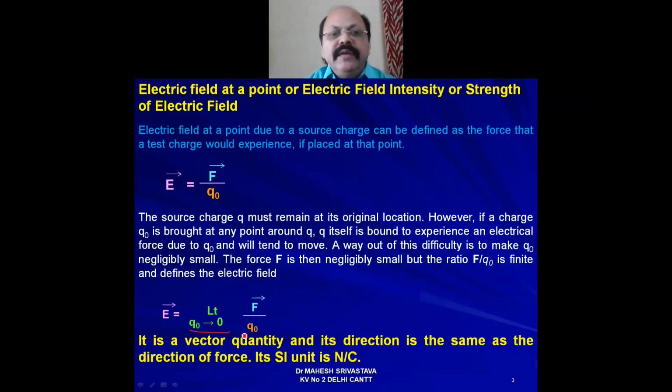Electric field intensity is a vector quantity and its direction is the same as the direction of force, and its SI unit is Newton per Coulomb. That you can understand from here. This is the expression for electric field intensity. Unit of force is Newton and unit of charge is Coulomb, so its unit is Newton per Coulomb. You remember it. In a 1 mark question in CBSE they can ask what is the unit of electric field intensity and whether it is a scalar quantity or a vector quantity.